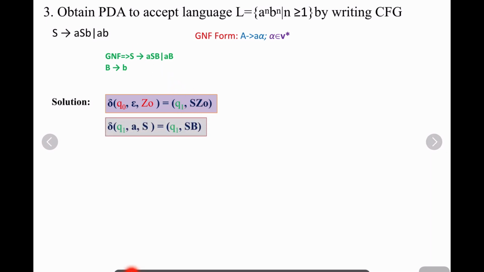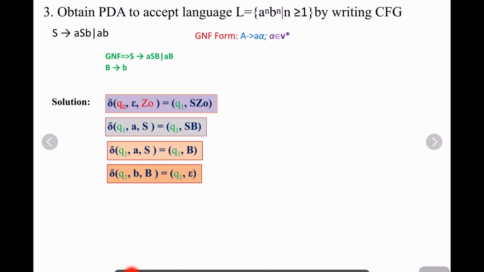What is the next one? You take the first rule, S gives aSB, so SB is pushed onto the stack. What is the second rule of S? S gives aB. You take that, so that is also over. What is the next one?